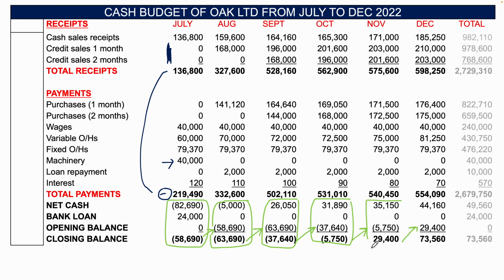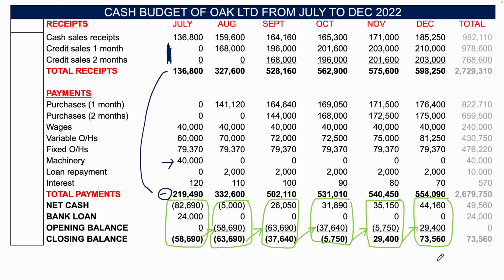November, you've got positive 35,150 in the net cash. You've got a deficit opening balance there, 5,750, giving you a closing balance of 29,400. In December, you've got 44,160 net cash. Then there's no bank loan here. Opening balance then 29,400. Closing balance 73,560. So that is how you do the cash budget.